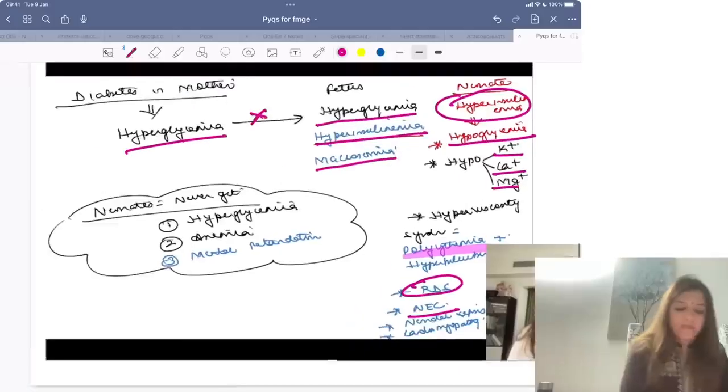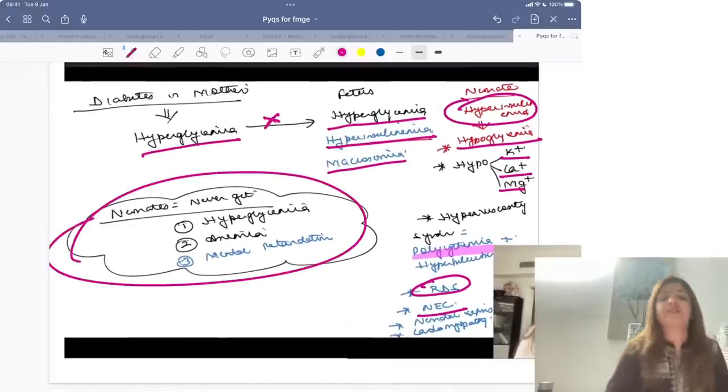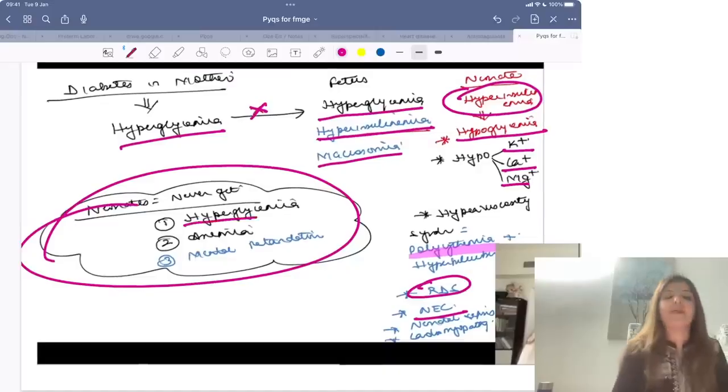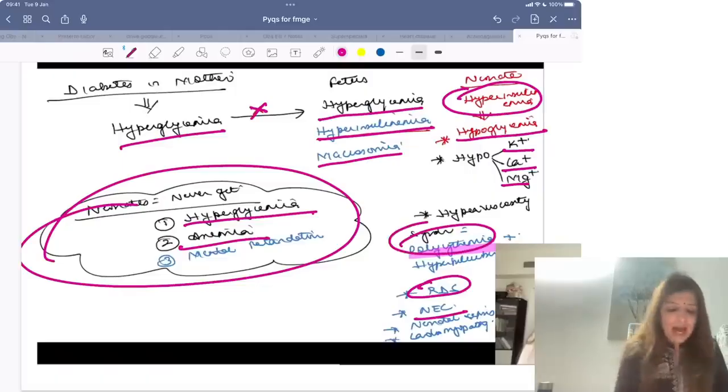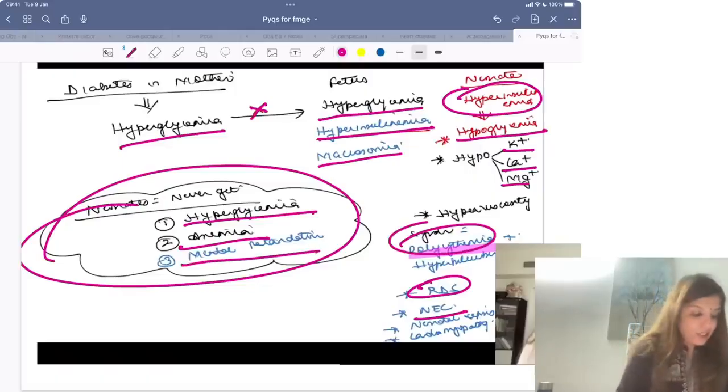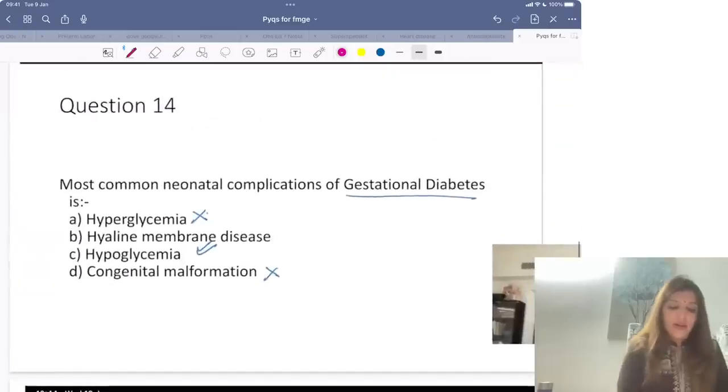Right? Now, the complications which are never seen in babies of diabetic mother. So, in babies of diabetic mother, you will never have hyperglycemia. You will never have anemia. They have polycythemia. They never have anemia. And mental retardation. Right? So, most common complication of gestational diabetes.